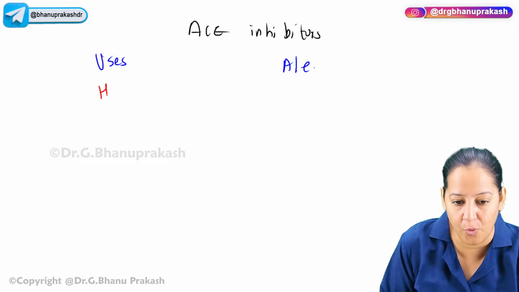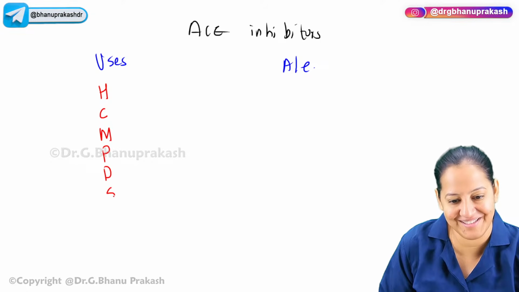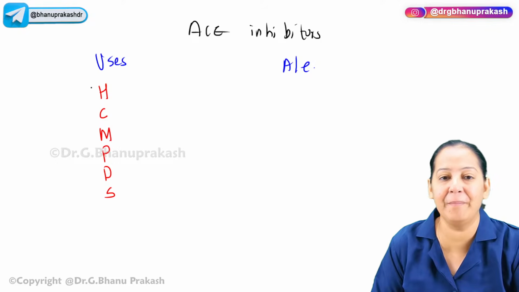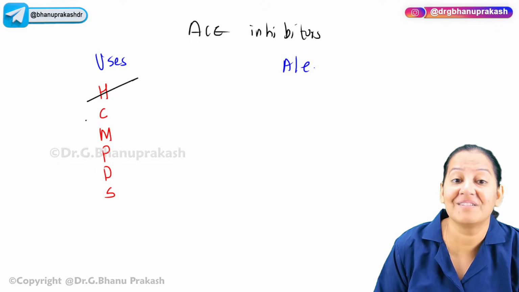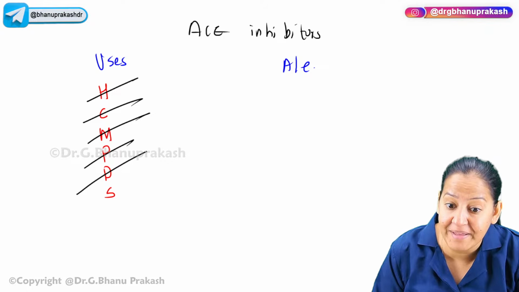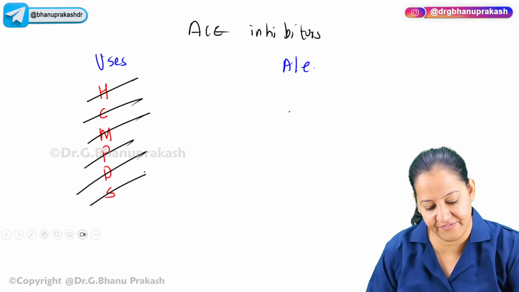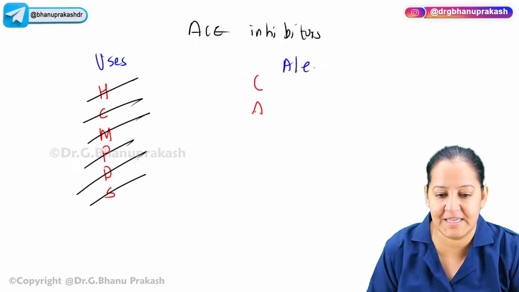Uses: "Home care makes patient definitely strong." Can you say the full form? Hypertension, congestive heart failure, MI, prophylaxis of MI, diabetic nephropathy, and scleroderma crisis. Okay, adverse effects, the mnemonic is captopril.